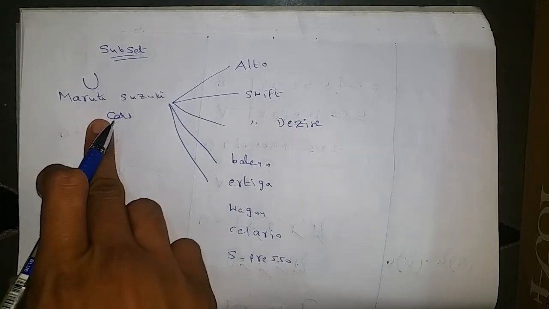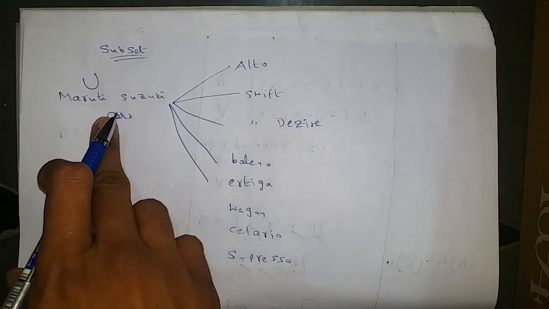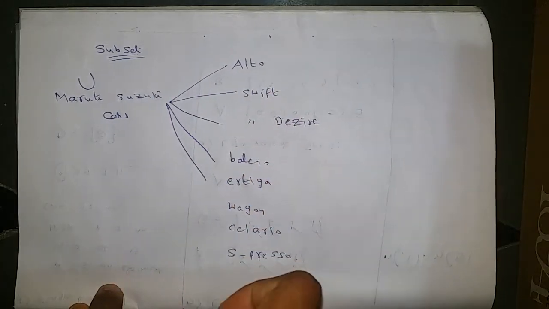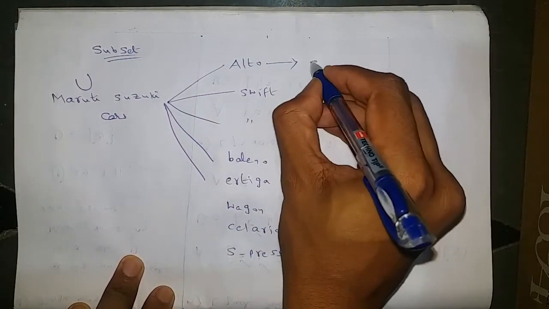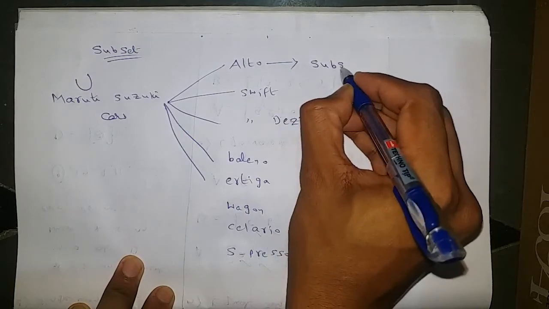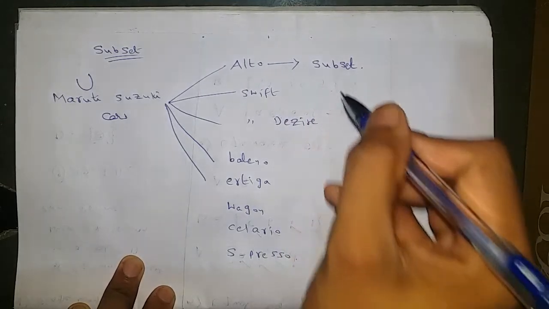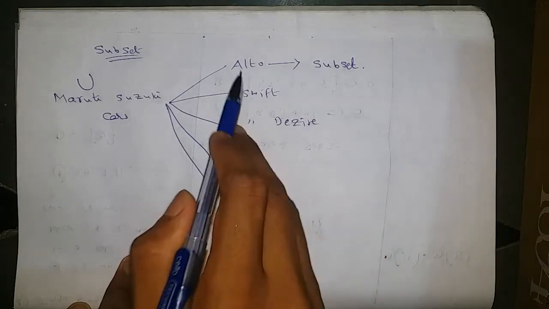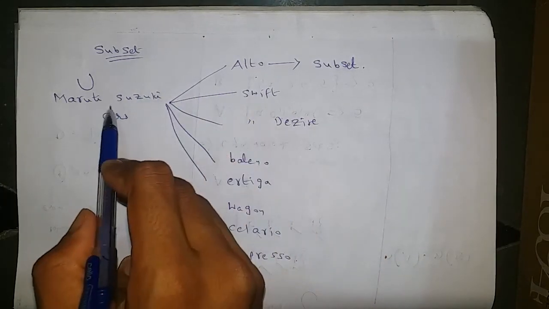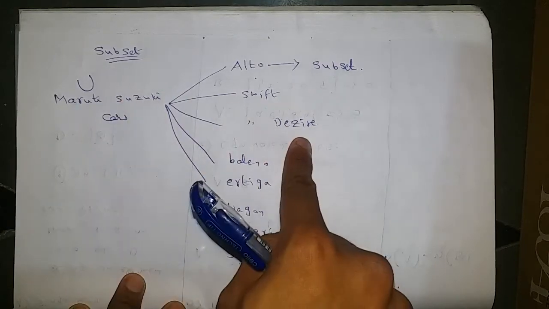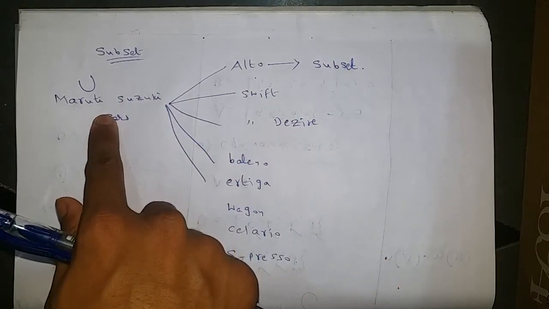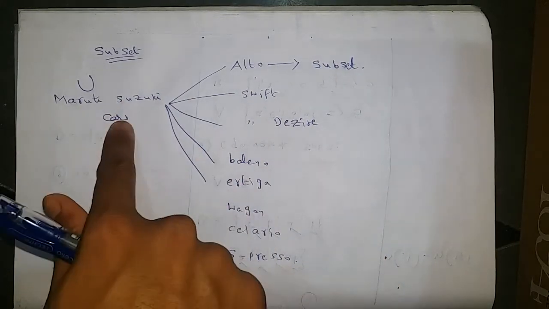So this Maruti Suzuki is providing all these models, then every particular model is a subset. Alto is a subset of Maruti Suzuki. Swift is a subset of Maruti Suzuki. Dzire is a subset of Maruti Suzuki. Baleno, Ertiga, WagonR, Celerio, Espresso are all subsets of Maruti Suzuki.